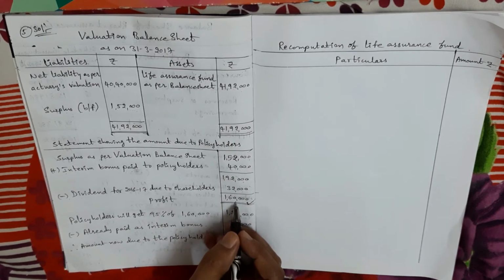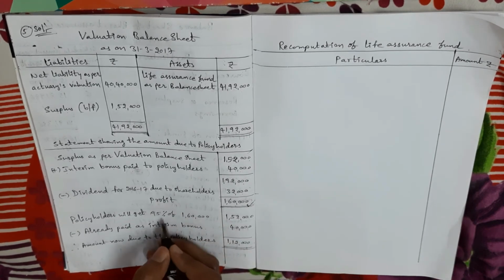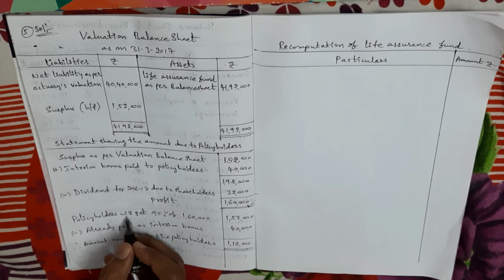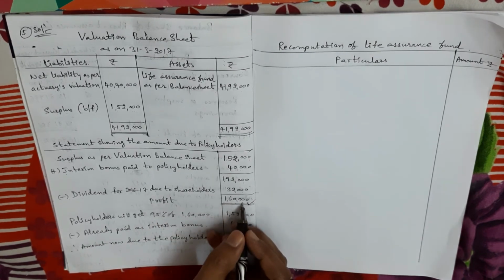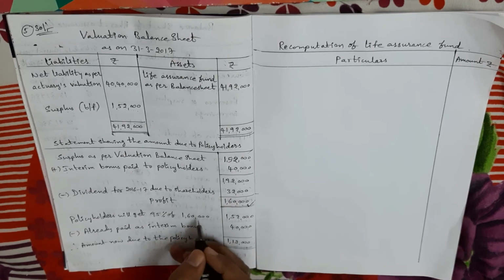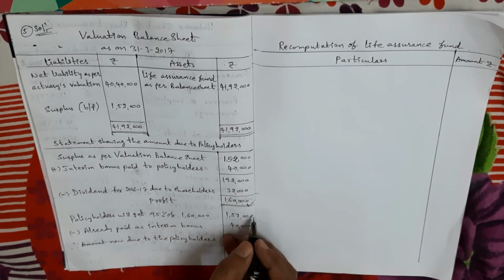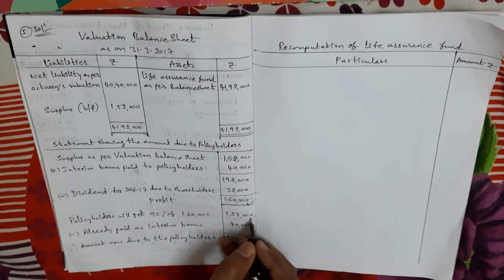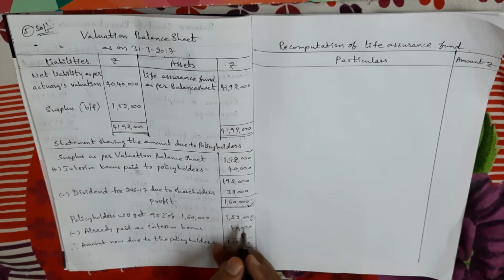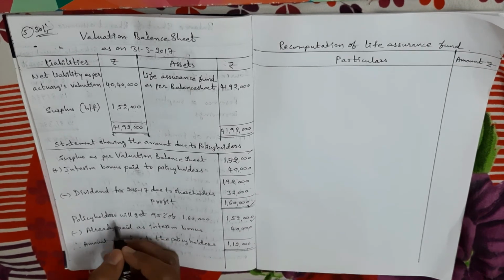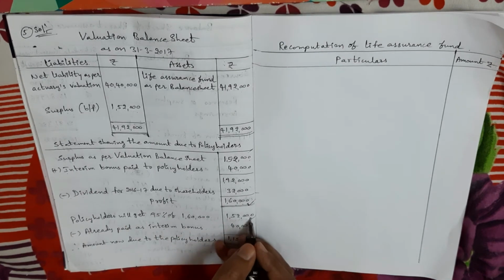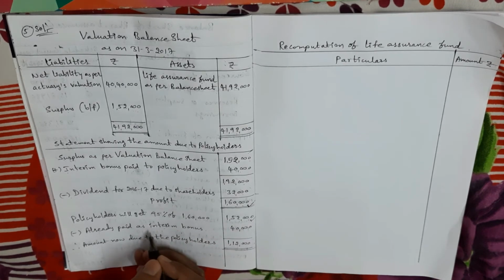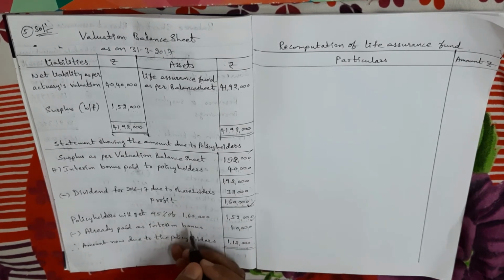Out of the true profit, we transfer only 95 percentage of the amount to policy holders. So here, 95 percentage of true profit, that is 1 lakh 60,000. In 1 lakh 60,000, 95 percentage means how much? 1 lakh 52,000. This is the amount which policy holders will get. In this 1 lakh 52,000, we have already paid interim bonus.